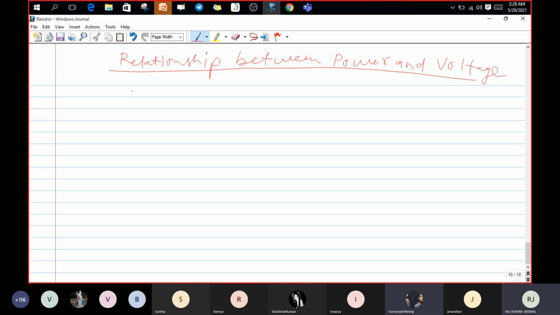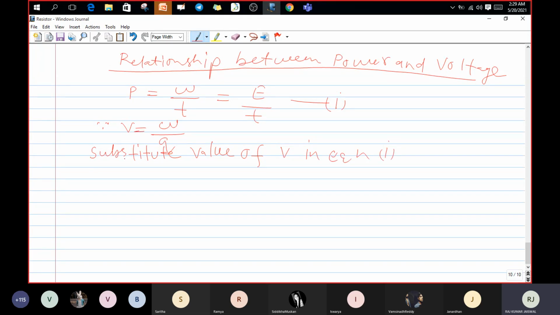Then how do you justify it? As we know, P equals W by T, or you could say E by T, and you know V equals W by Q. Substitute the value of V in equation 1, and as well we know I equals Q by T. V and I both values we substitute in equation 1.